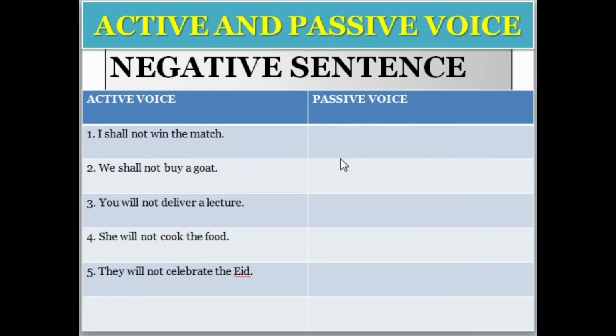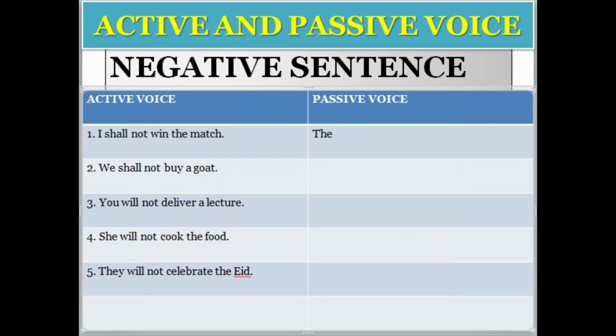Okay my dear, so here we go. Negative sentences are given. How can active voice sentences be changed to passive voice in the future tense, especially negative sentences? So here we go: I shall not win the match. "I" is the subject, "shall" is the helping word, "win" is the verb and "the match" is the object.